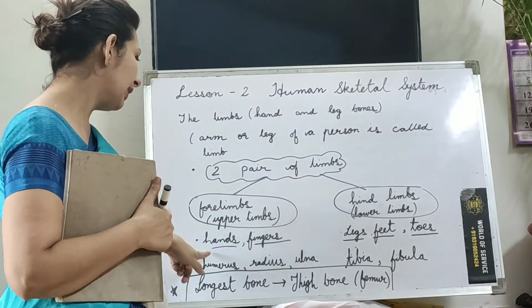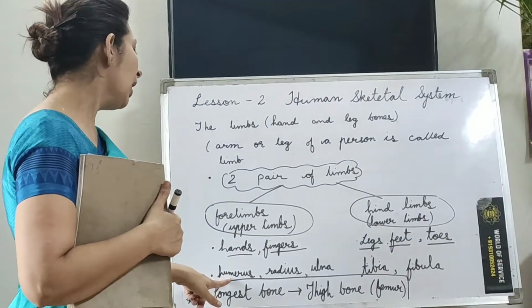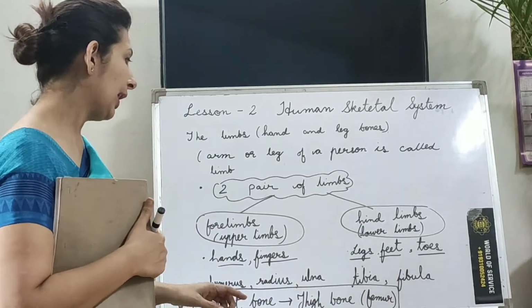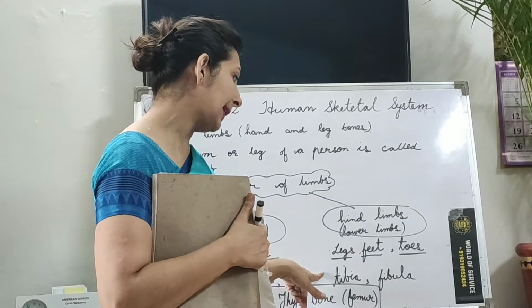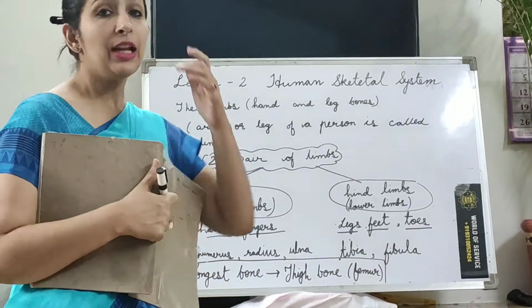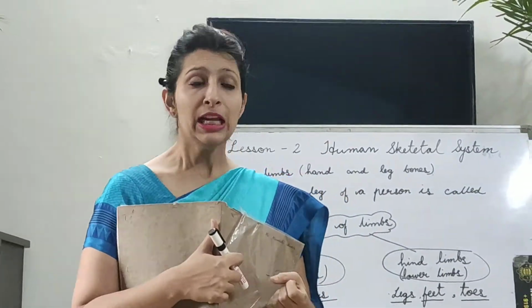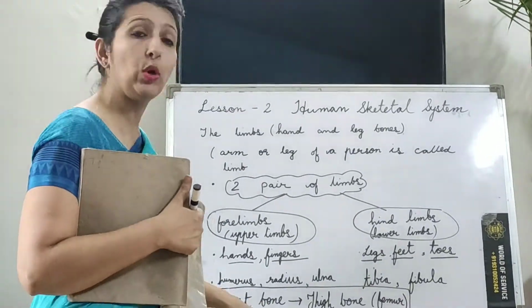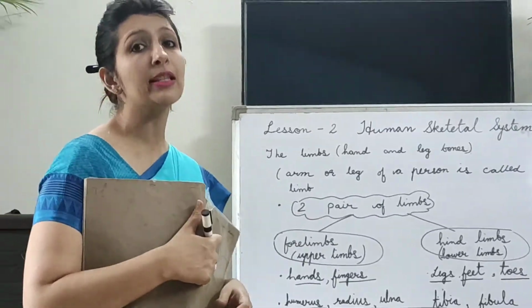Now this children, the hands and finger bones are also known as humerus, radius and ulna. Okay, whereas the bones of leg, feet and toes are also known as tibia and fibula. Now here, now the part comes which is the longest bone in our body. Now children, you can see the thighs. Yes, the longest bone here is the thigh bone. Okay, now this is also known as femur.